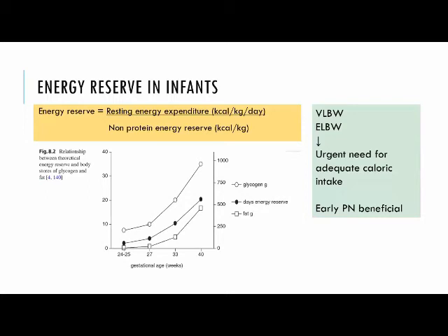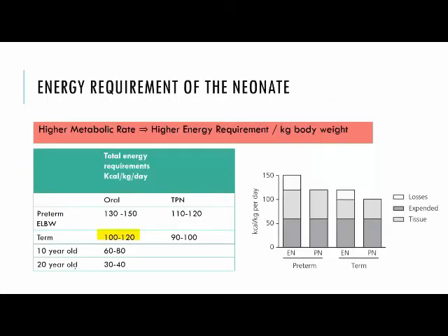For every raise of 1 gram of protein in a preterm baby, the mental developmental index increases by 8.2%, and every 10 calories increase in the nutrition will increase the mental developmental index by 4.2%. So the proteins and the calories are very, very important.